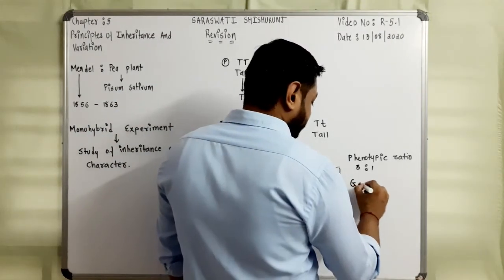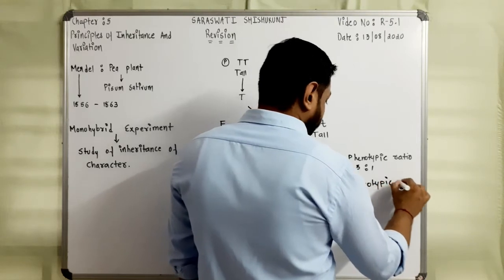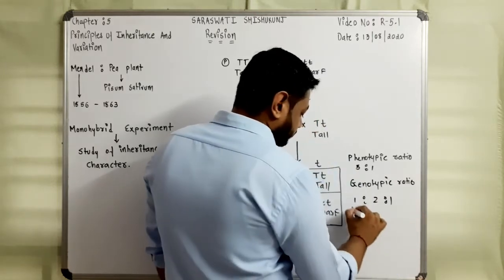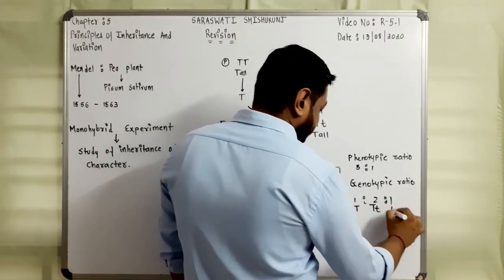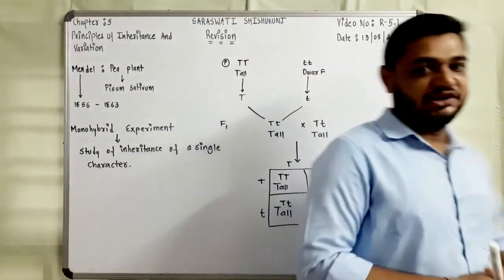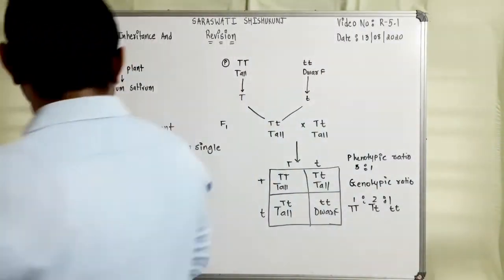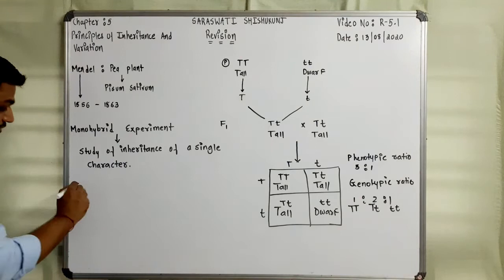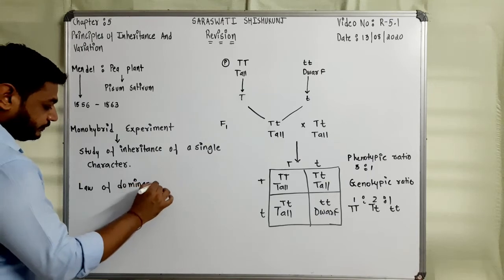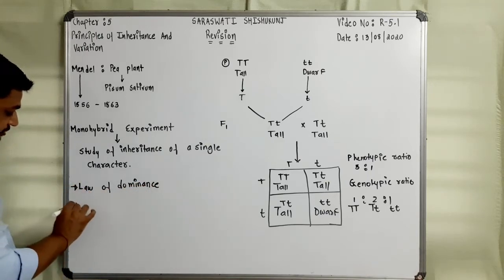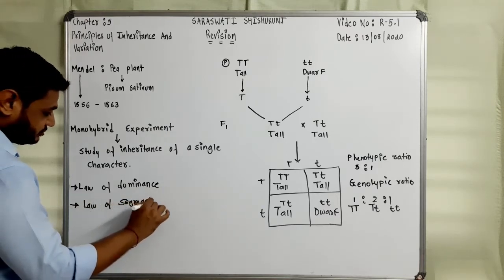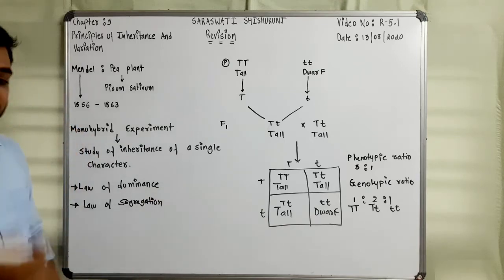Now when we talk about the genetic constitution, the genotypic ratio was different, that is 1:2:1. How? So capital T capital T, capital T small t, and small t small t. This was the ratio observed in the monohybrid genotypic ratio. After this first experiment, he proposed the law of dominance and the law of segregation. So these two laws were proposed by Mendel, right?